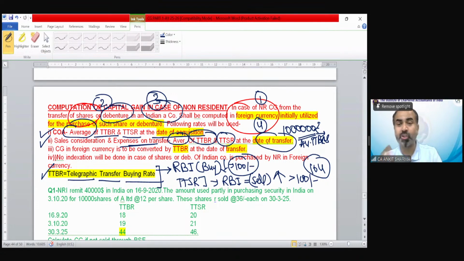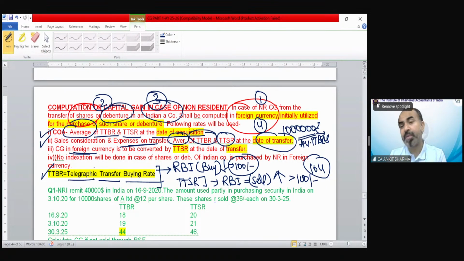For the purpose of cost of acquisition, we need the average of TTBR, TTSR at the time of purchase. Obviously, if we need to calculate the sale consideration in foreign currency, we need the TTBR, TTSR average at the time of sale. Now, capital gain is also going to be calculated in foreign currency.